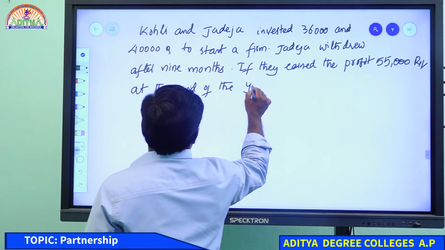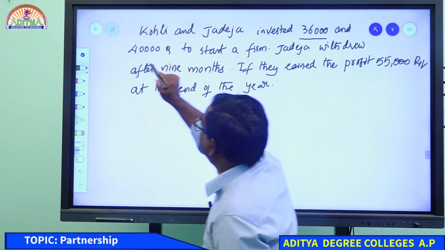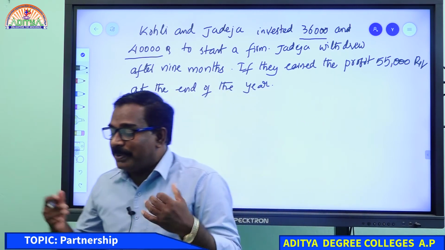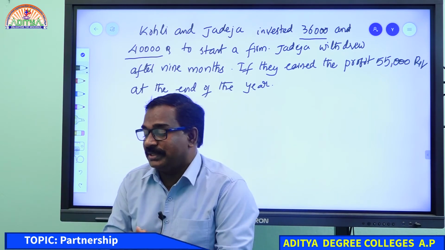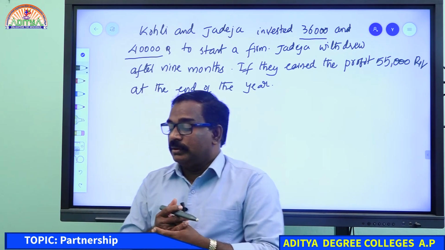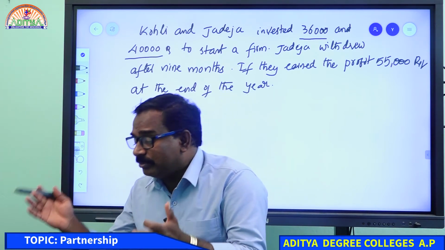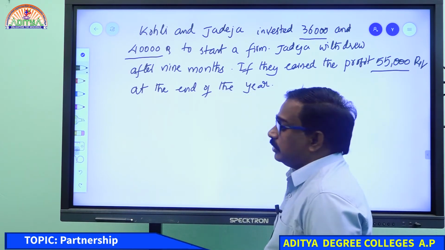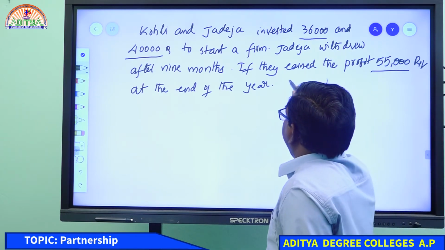See clearly what is given there. They invested 36,000 by Kohli, 40,000 by Jadeja. They started the business. They did business for 9 months continuously. After that, Jadeja dropped out of the business. He withdrew from the business. The remaining time was continued by Kohli. At the end of the year, they got a profit of 55,000 rupees.